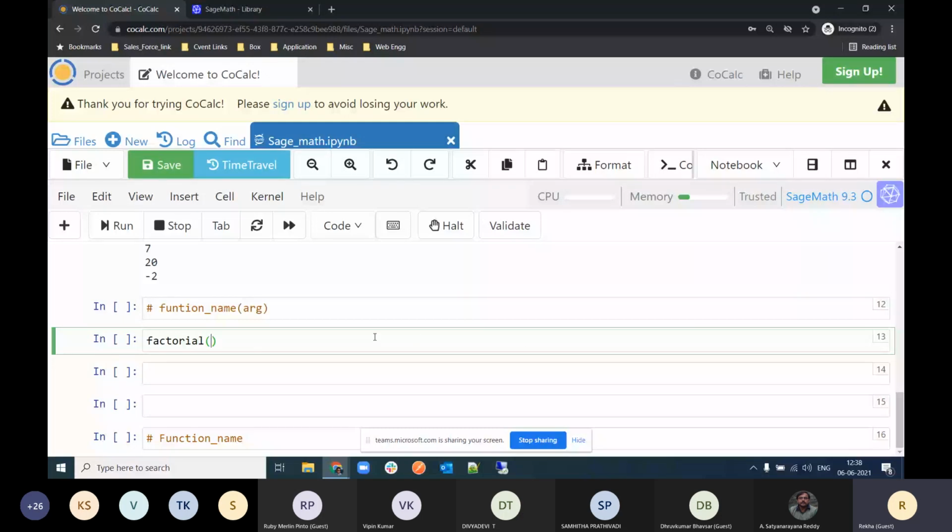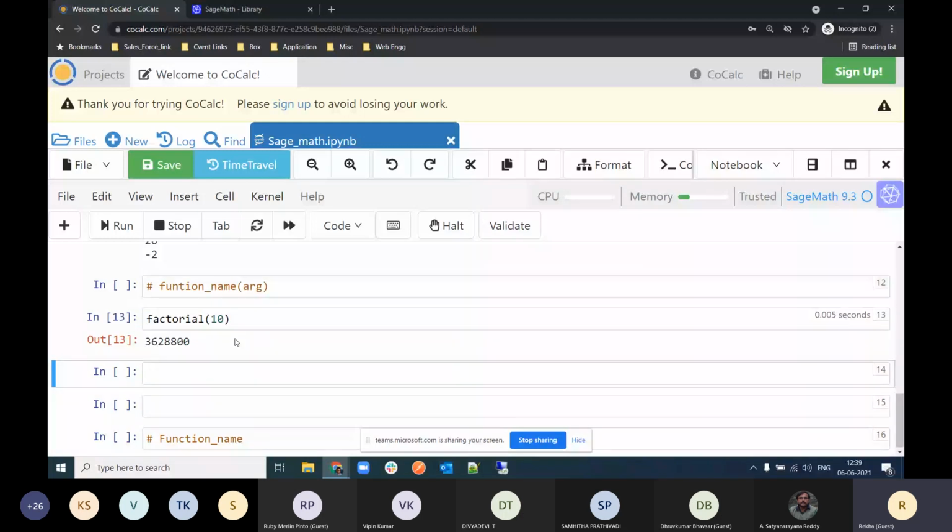Suppose I want the factorial of 10. So I'm writing 10 in between. 10 is my argument, and then Shift Enter. If you want to calculate the factorial in Python, you need to write at least 4 or 5 lines of code for it. But it's the beauty of SageMath that you can do it in a single line.